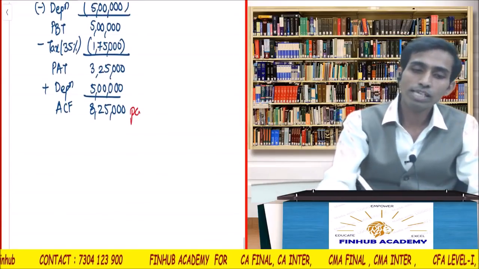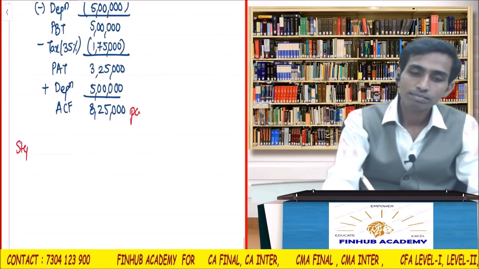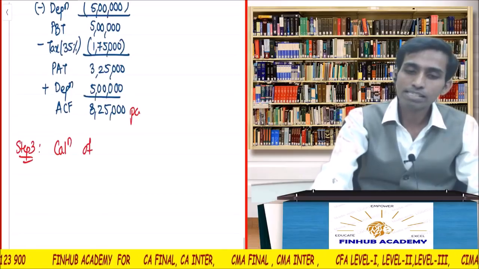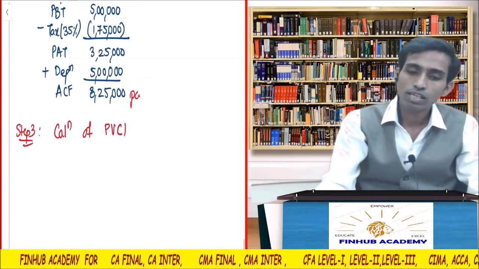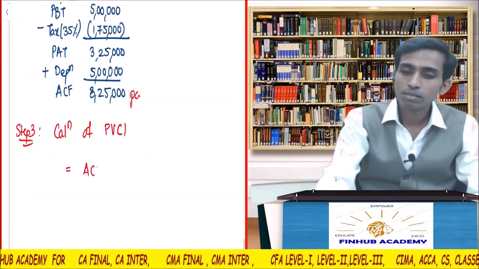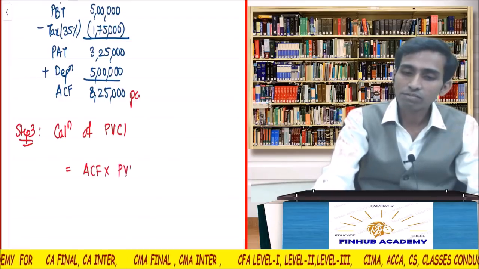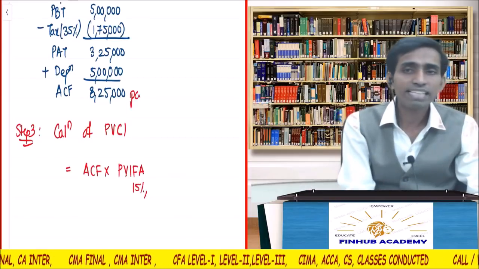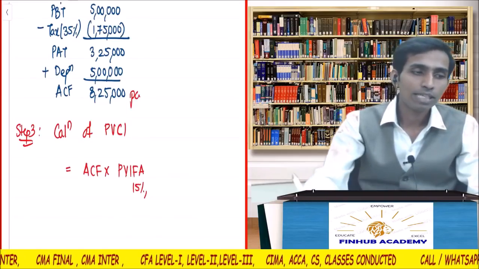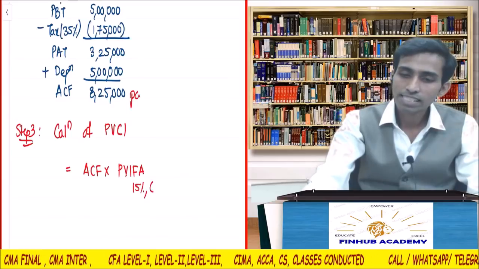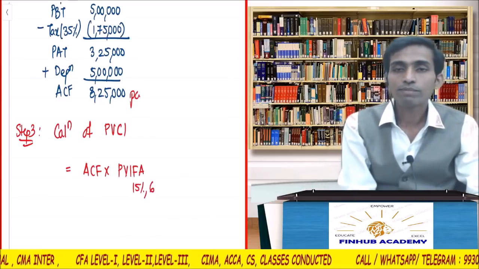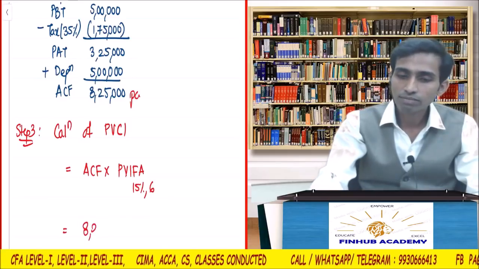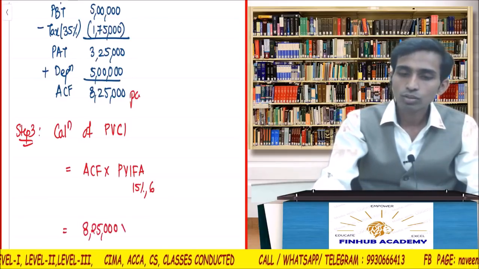So what I will do is step 3: calculation of PVCI, present value of cash inflow. How will I do it? ACF multiplied by PVIFA. What is the discounting factor? 15%, right? 15% comma how many years? 6 years. Okay, 15% comma 6. ACF is how much? 8,25,000 into the factor.